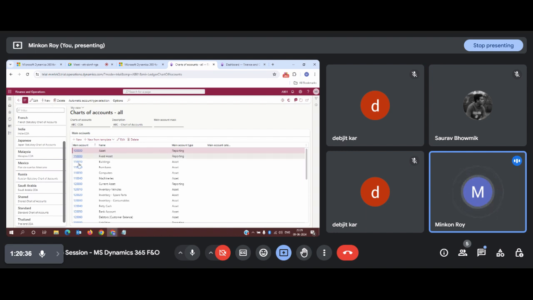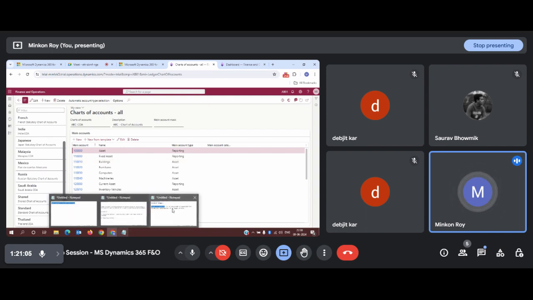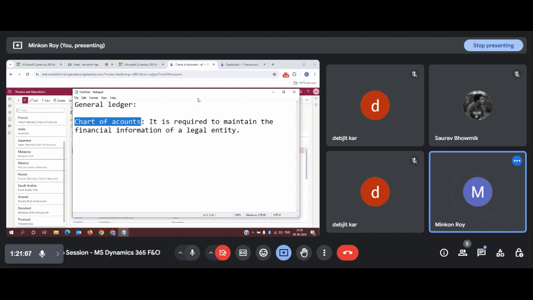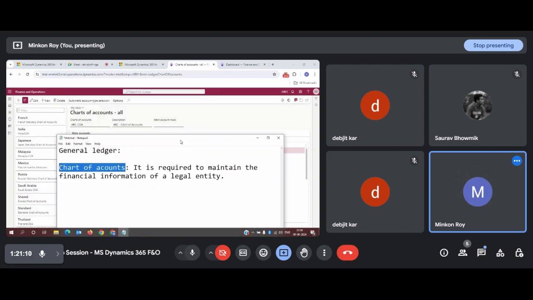Once you click on New, this main account page will not be available, meaning it will be blank, and only the chart of accounts option will be available. You need to give a name. I have given a chart of accounts name for my company, ABC COA, and you need to provide a description, ABC chart of account. Once you provide these two pieces of information, you click on Save, and your chart of accounts will be created.